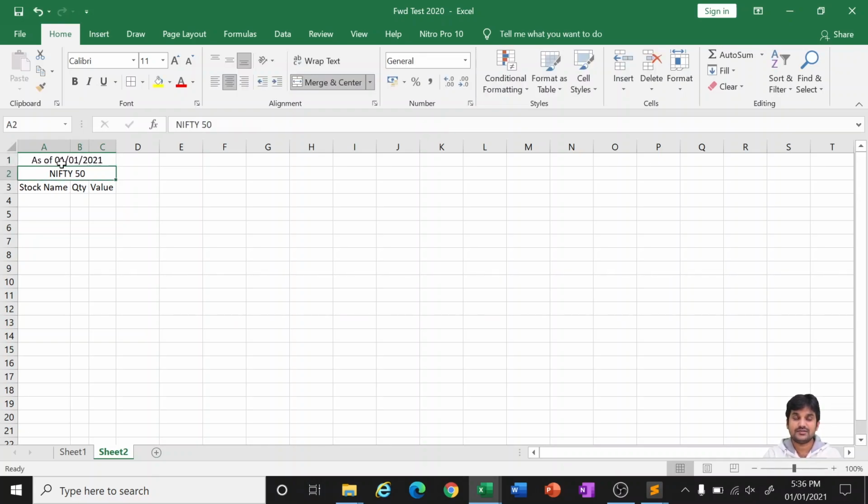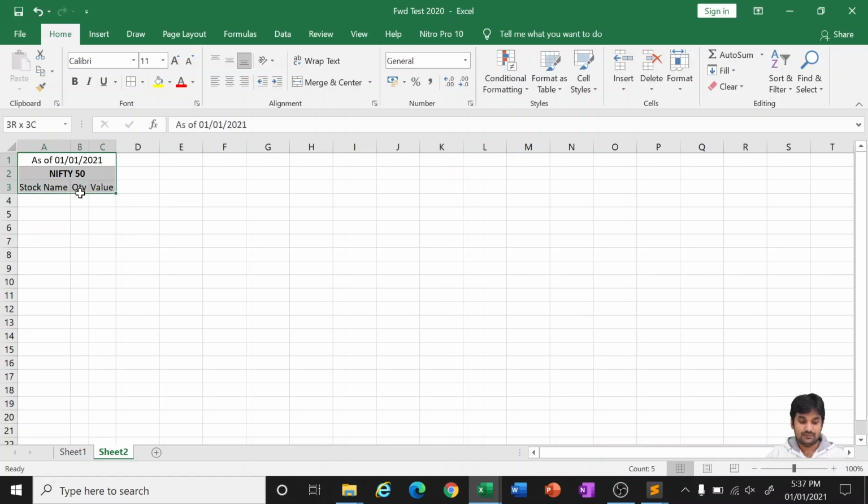As of 1st January 2021, as per this particular model, what are all the Nifty 50 stocks that are getting advised by this concept? For each stock, the name, the quantity, the value. I'll do it for 1 lakh rupees. So it's up to you. If you have 25,000 rupees, divide each stock quantity by 4, or if you have 10 lakh rupees, you multiply by 10.